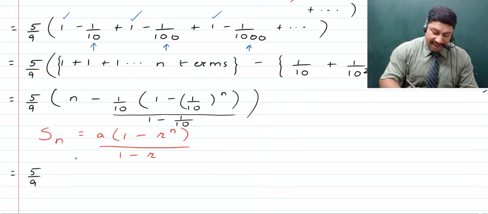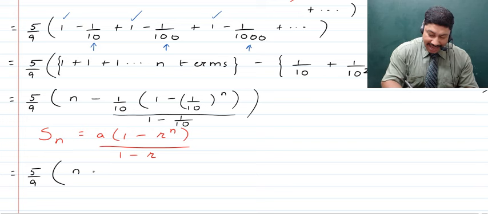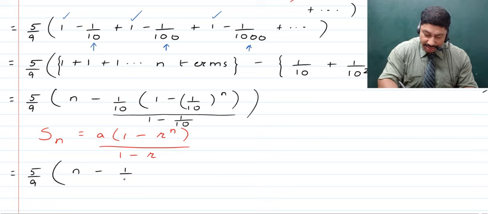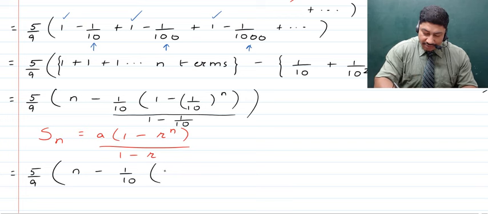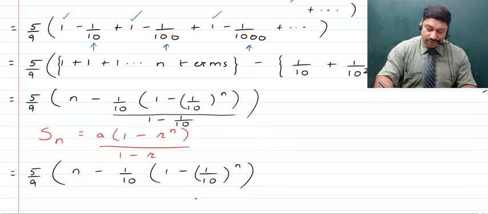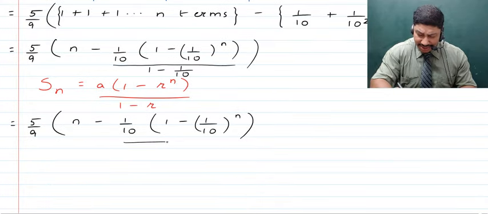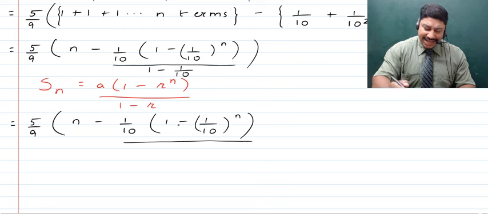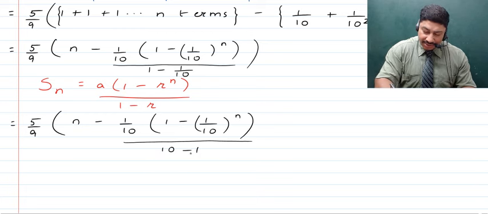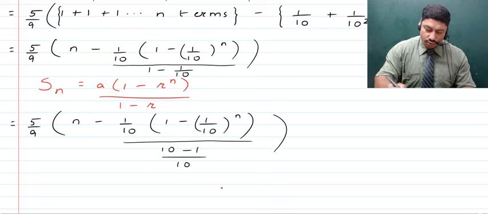So this comes to 5 upon 9 times of n minus, we have 1 upon 10 times of 1 minus 1 upon 10, which is raised to the power n, which you need not simplify. Let it remain as it is. Now the denominator requires to be simplified, where we can take an LCM, so it will become 10 minus 1 divided by 10, and then we'll close the bracket.